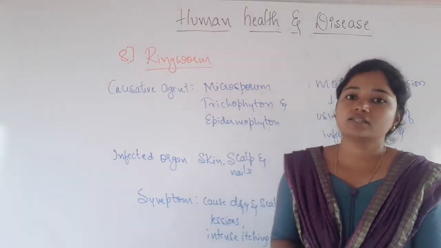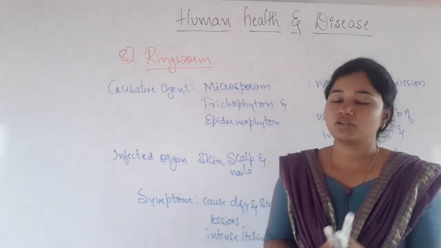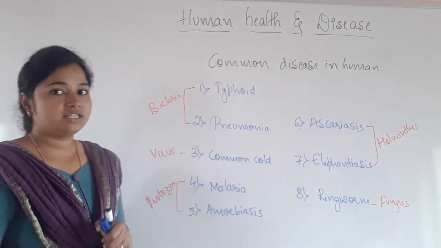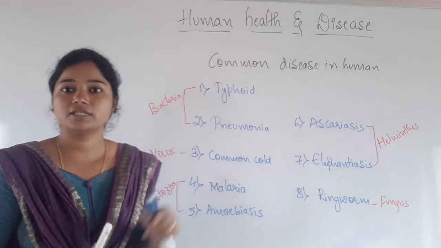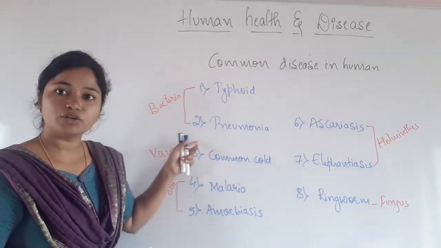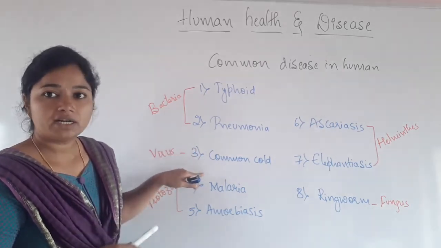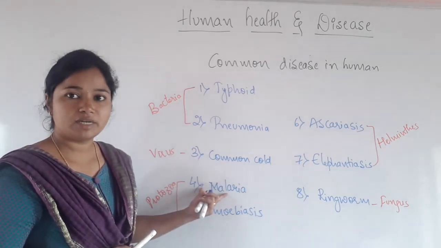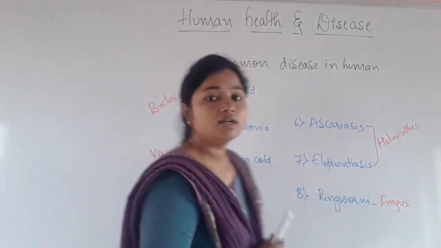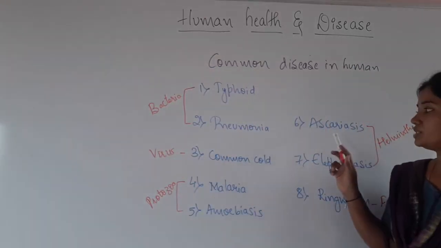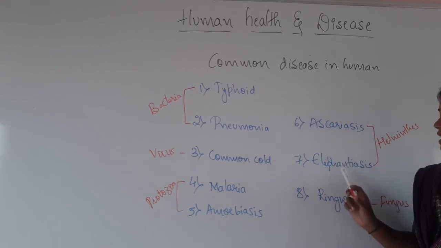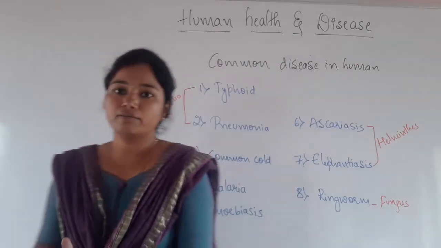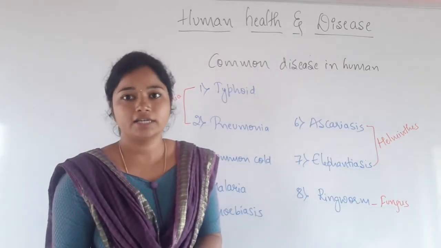So till now we have discussed the 8 common diseases in man. We'll just recall it. These are the 8 common diseases that were studied in this chapter. The first 2 are bacterial diseases, one is typhoid and the second one is pneumonia. After that we have studied a viral disease, that is the common cold. Then we have discussed 2 protozoan diseases, one is malaria and the second one is amoebiasis. After that we have discussed helminthic diseases, ascariasis and elephantiasis. And then we also discussed the fungal disease, that is ringworm. So these are the 8 common diseases in case of humans.